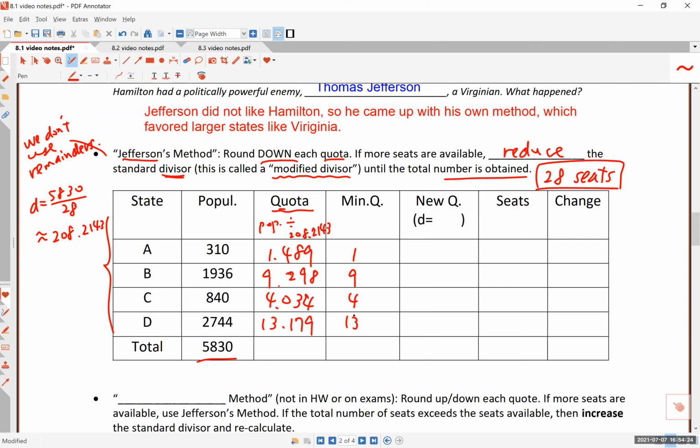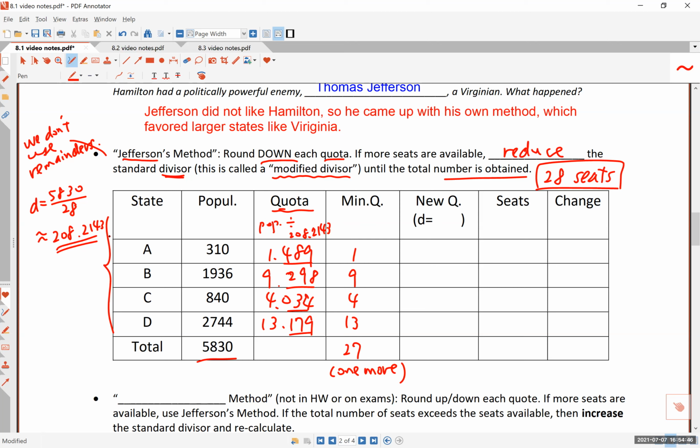They did not add up to 28. They add up to 27. So we needed one more. At this point, under Hamilton's method, we looked at the remainders. This time we are not going to look at the remainders. Jefferson decided to change this quota, to mess with this quota.